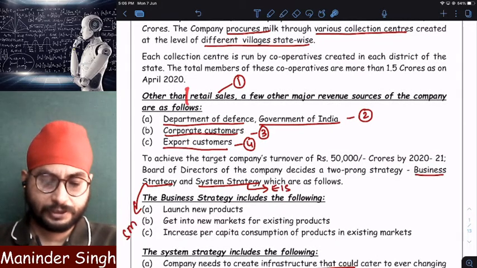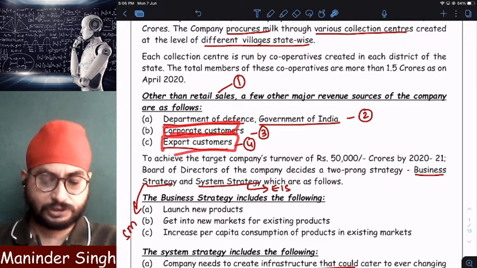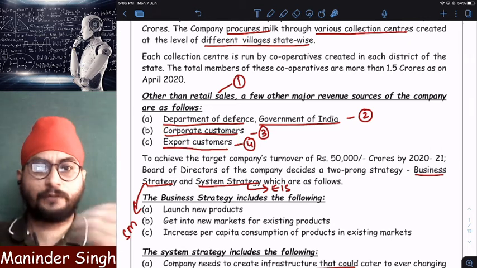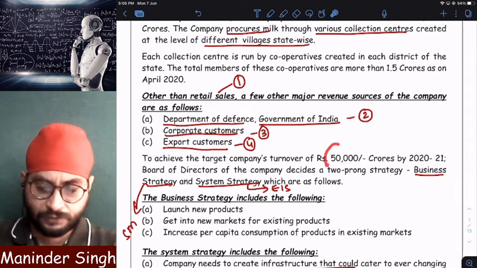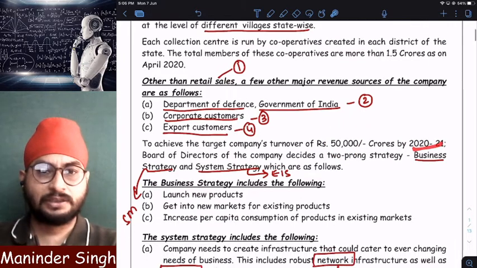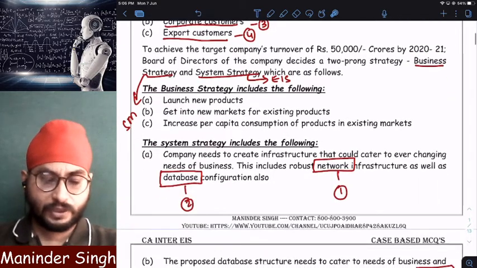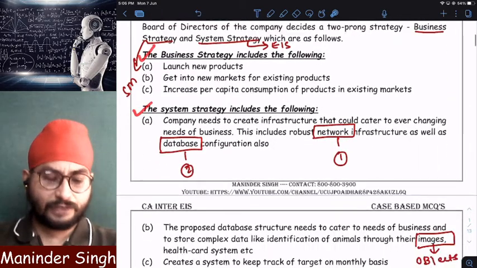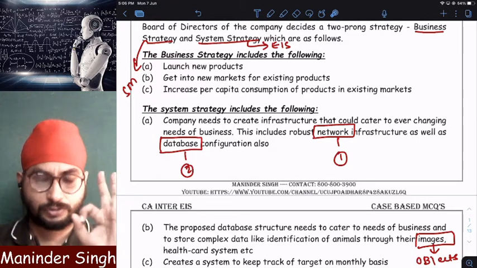It sells to retail stores, then Department of Defense, that is Government of India, corporate customers and export customers. So it will buy from collection centers and sell. But in order to achieve the turnover of 50,000 crores, which it wants to achieve by 2021, it has prepared two strategies. One is business strategy, second one is system strategy. In business strategy, it thought 3 points it has to keep in mind.